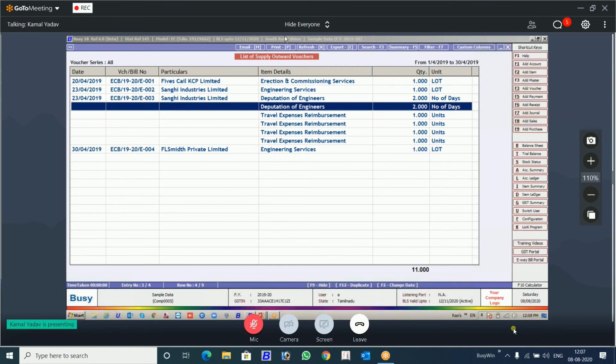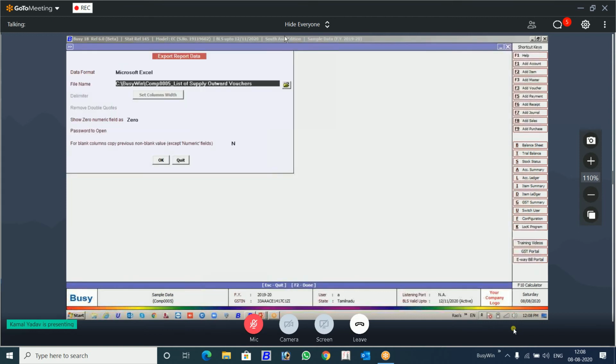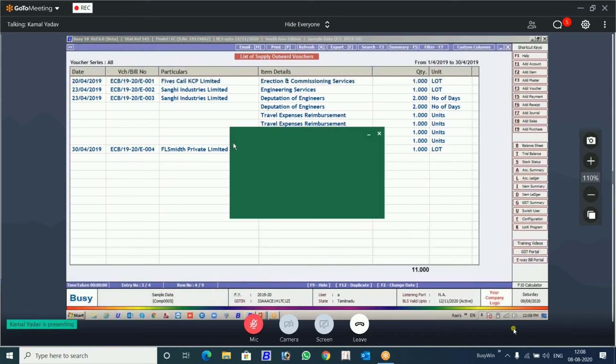Secondly, when you give this data to your supplier or buyer and they want to integrate it with their other software, ERP, and they want to import it, then they will always ask you, we don't need blank rows, fill the rows. So how this is going to work, I will show you. I said export to Excel. There is an option here for blank column, copy previous non-blank values. You will say yes. Then you will export it.